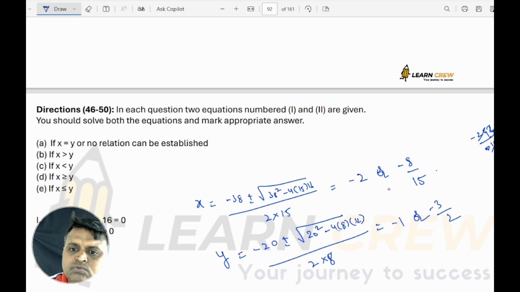So minus 2 is less than minus 1, and minus 2 is less than minus 3 by 2. And what is the relation here? Is there any relation you are going to bring out? Minus 8 by 15, so here you cannot establish any relation. So no relation can be established. So option A is correct.